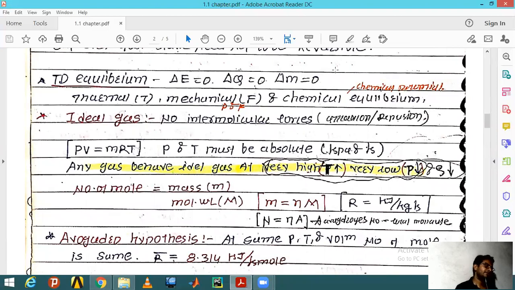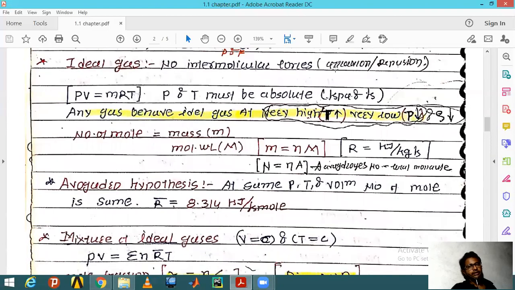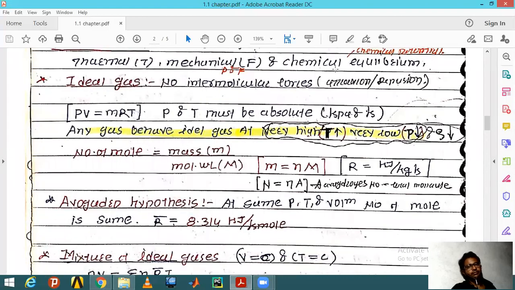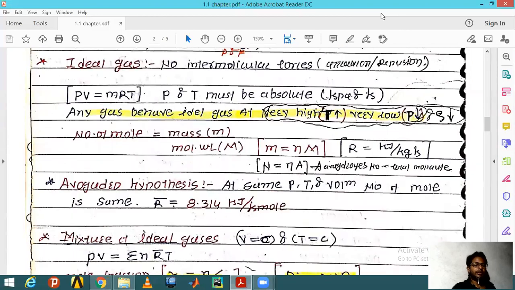The ideal gas is a gas in which no intermolecular forces of attraction and repulsion take place. This is not the real condition. In real conditions you can find all of these effects everywhere.